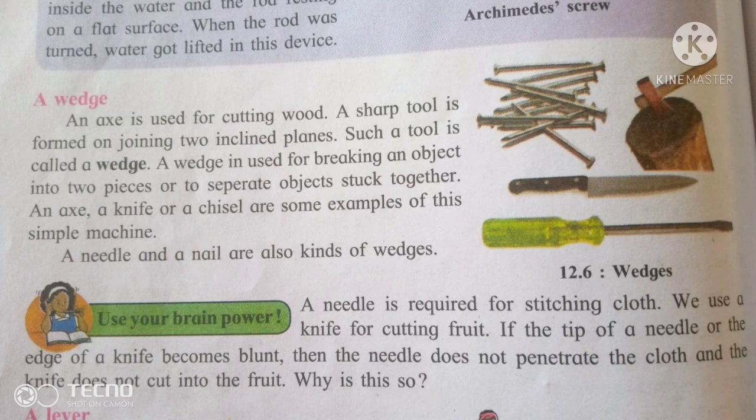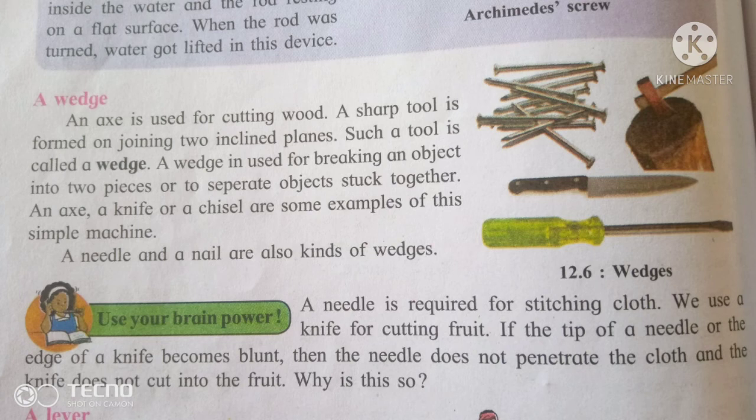That means when two inclined objects are joined to each other, a wedge is formed. The wedge is used for breaking wood, or when two objects are joined to each other and need to be separated, then we use a wedge. Another example, an axe, a knife or a chisel are some examples of this simple machine. That means two objects are separated from each other, or one object breaks into two parts, there the wedge is used.